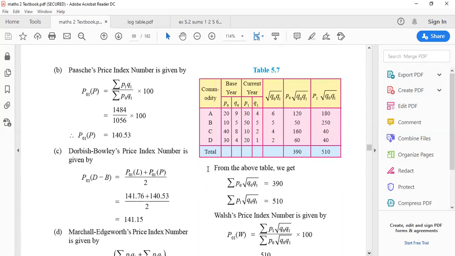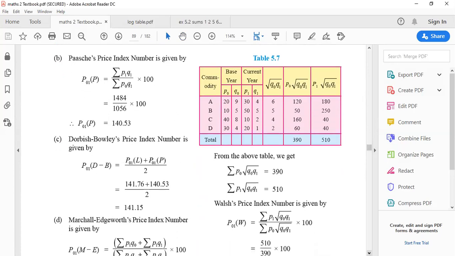The same logic you will put for Paasche's. Paasche's price index number is equal to summation P1, leave some space, upon summation P0, leave some space into 100. Then after that, in the space which you left, Q1, Q1 into 100. Then you will get the answer.